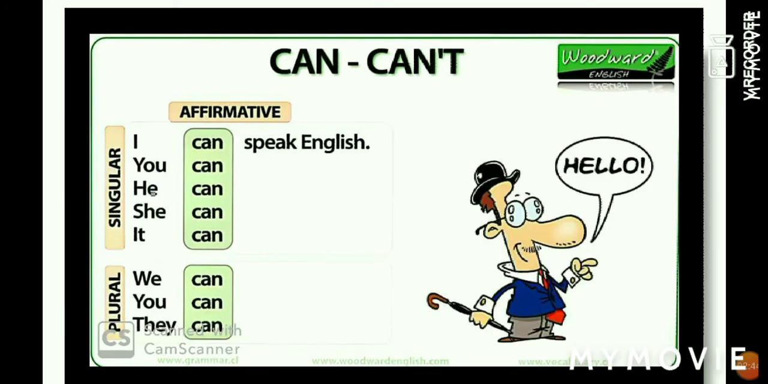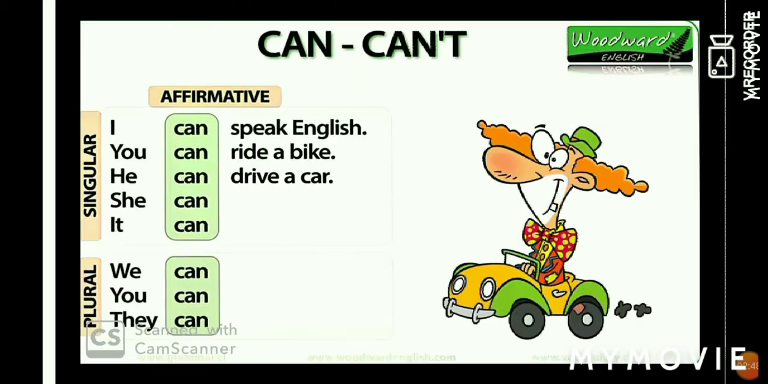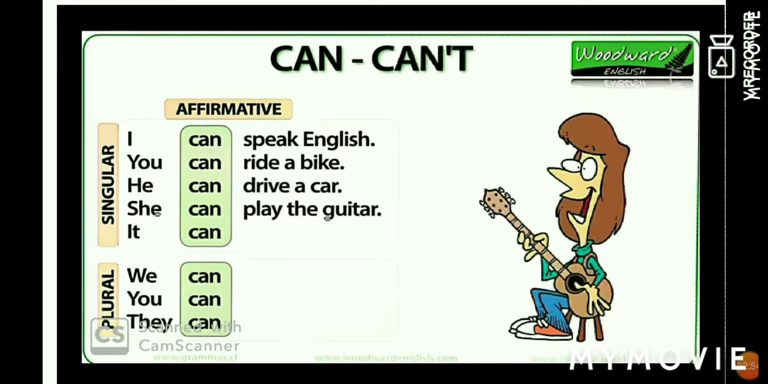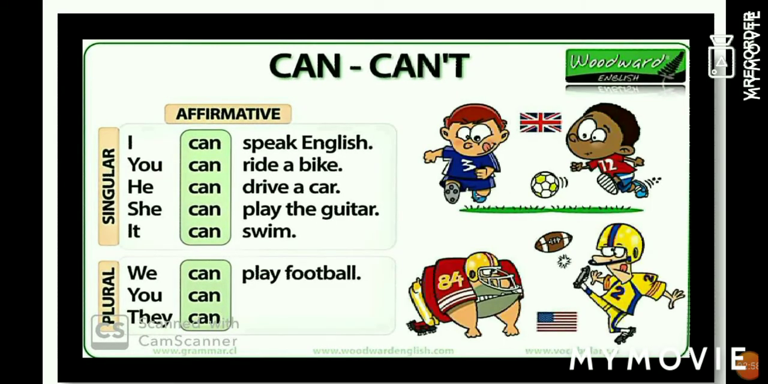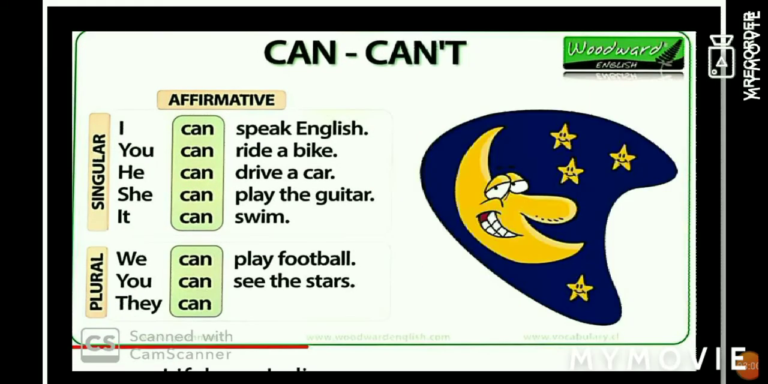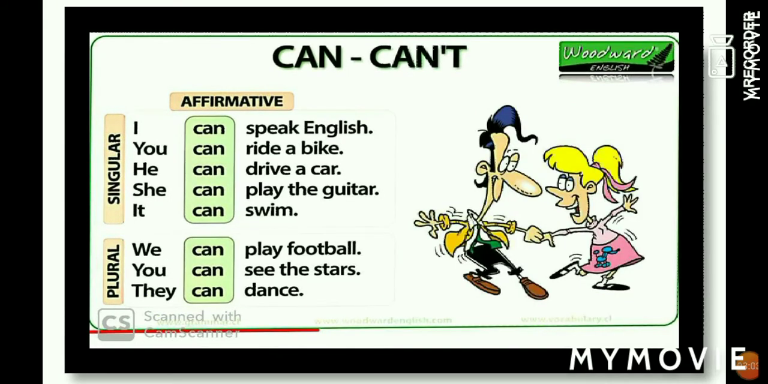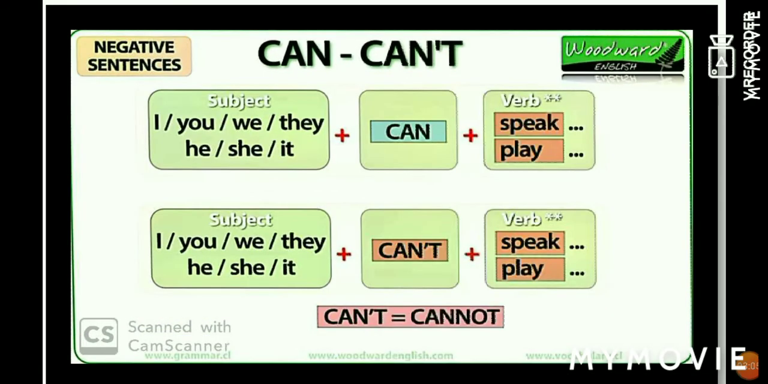Let us read a few sentences. I can speak English. You can ride a bike. He can drive a car. She can play the guitar. It can swim. You can play football. You can see the stars. They can dance.